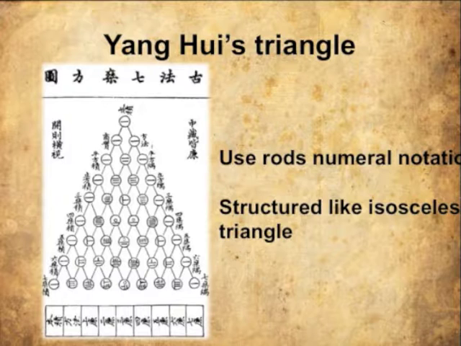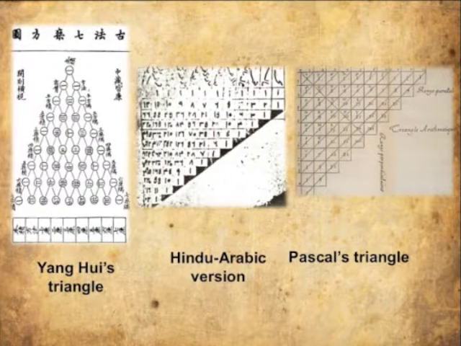The ancient Chinese version of Pascal triangle has a slightly different writing style compared to the Hindu-Arabic one. They used rod numerals to write the triangle, and the writing looks like an isosceles triangle. If you look carefully, Pascal's original version of the triangle was more similar to the Arabic mathematicians' way of writing the triangle, although it is older than the ancient Chinese style.